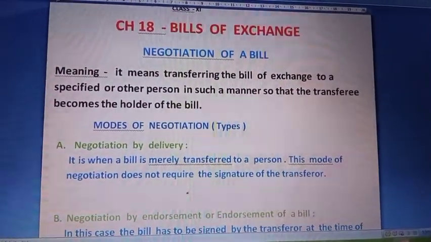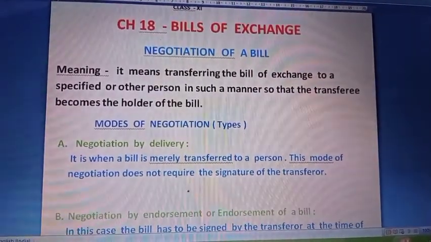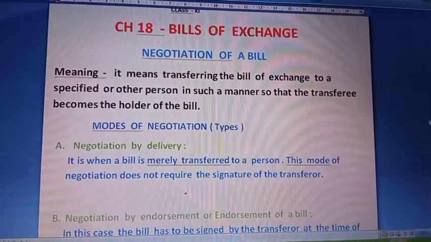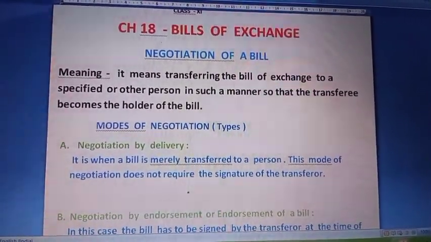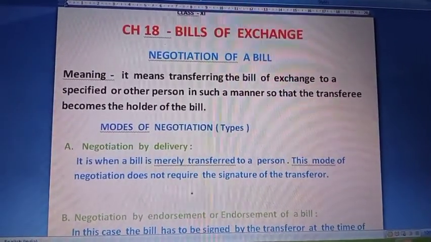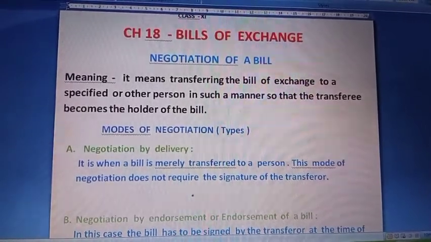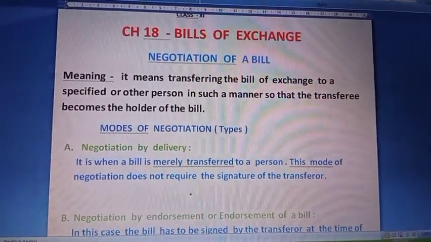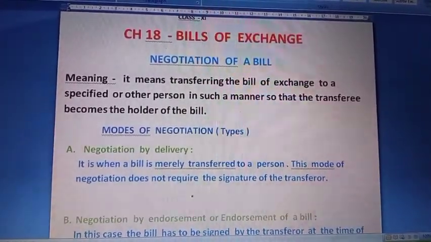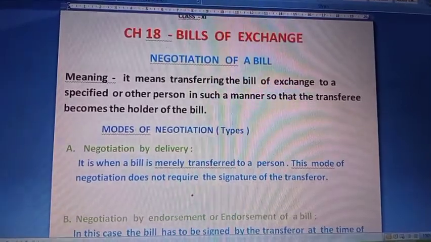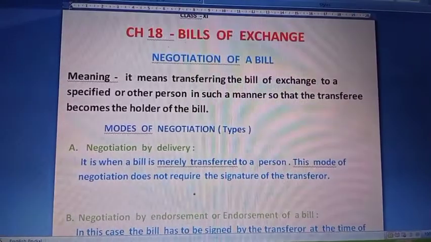Hello students, today we will learn about negotiation of a bill. Now what does the word negotiation mean in case of bills of exchange? It means simply transferring the bill from one person to another person on or before the maturity of the bill. That means before the due date, if we are transferring the bill to a third person apart from the drawer and drawee. If there is an involvement of a third person in this process, then that is known as negotiation of a bill. That means transferring the bill to a specific person.